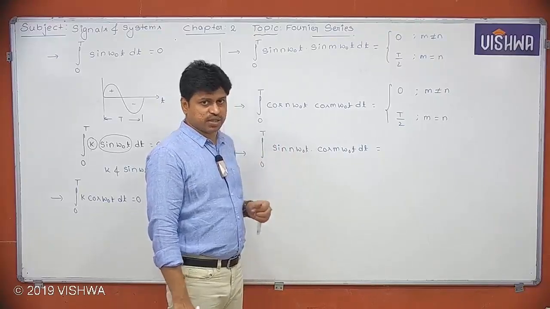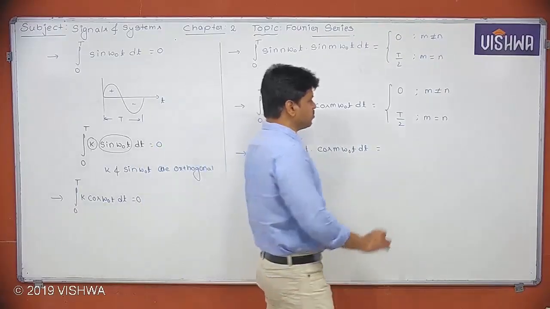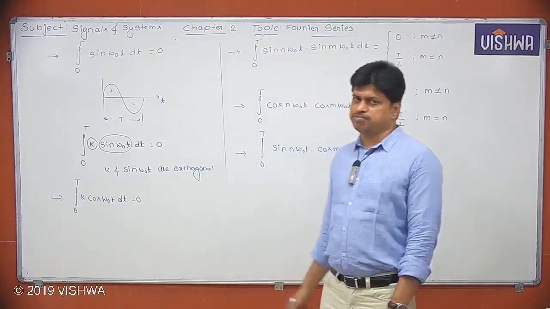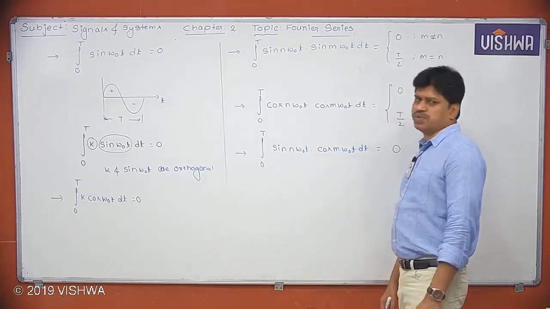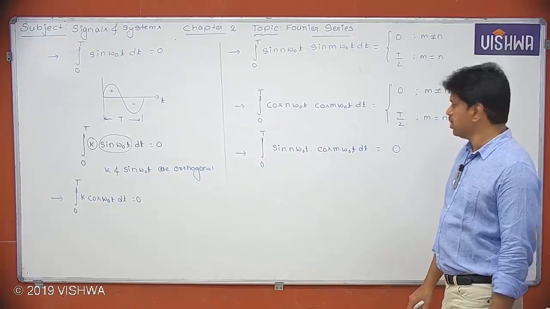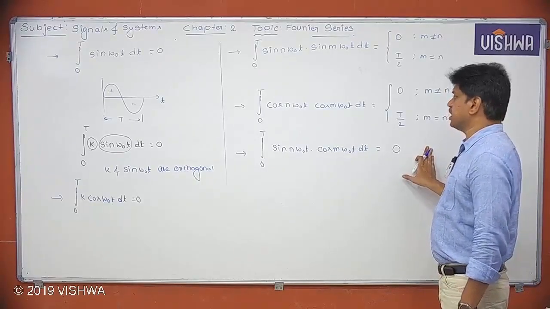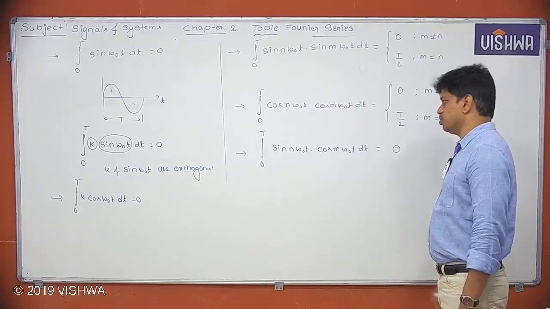We can simply write this value is equal to 0 for all values of m and n. That means sine wave and cos wave are always orthogonal to each other. So there is no condition m is equal to n or m is not equal to n. I can directly say its value is equal to 0.